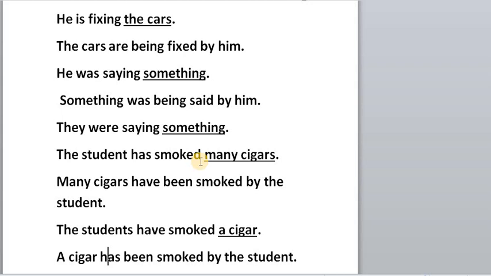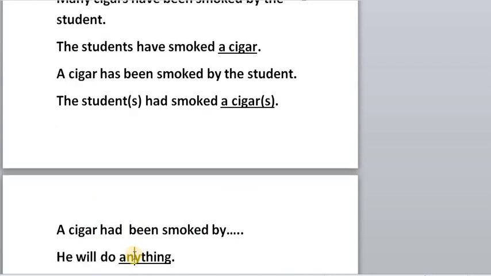The student has smoked many cigars. Many cigars have been smoked by the student. The student has smoked a cigar. A cigar has been smoked by the student. "Has", not "have", because I have a cigar, not cigars.